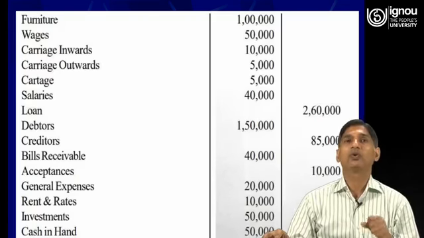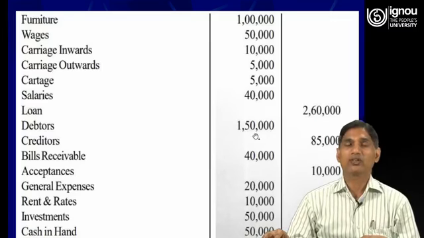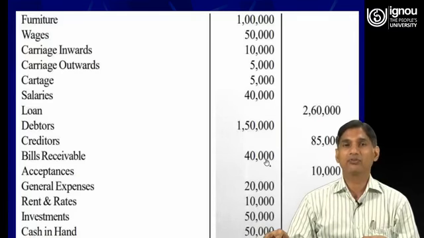So we have to receive the amount from those persons, therefore it is an asset. So debtor, debit balance 1,50,000. Creditors, liabilities, will have a credit balance 85,000. So creditors are those persons from whom we have bought the goods on credit. Then bills receivable, again an asset for the business, will have a debit balance.